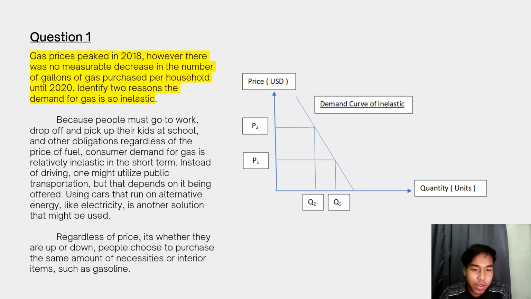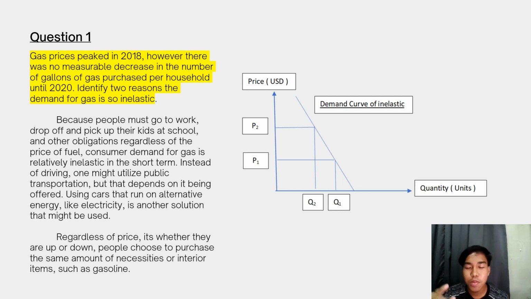Regardless of whether the price goes up or down, people choose to purchase the same amount of necessities, such as gasoline. So we look at the graph.